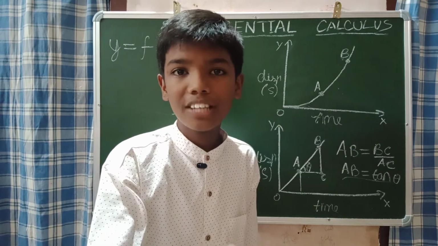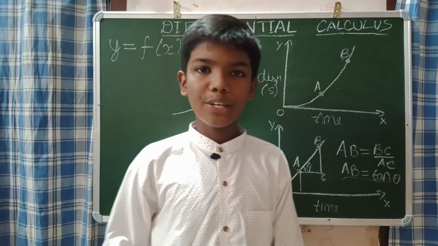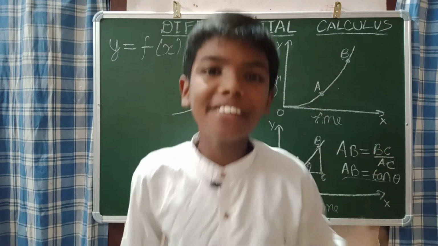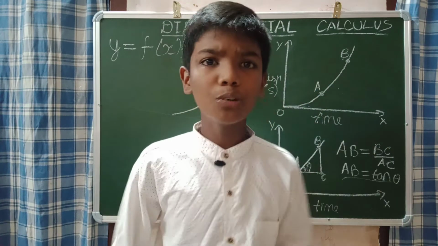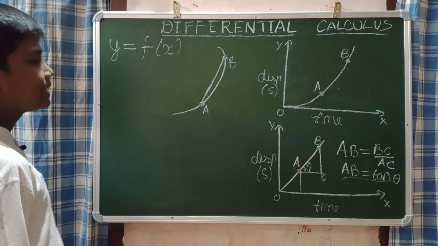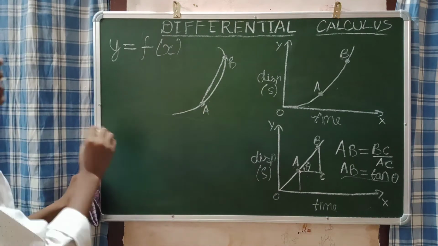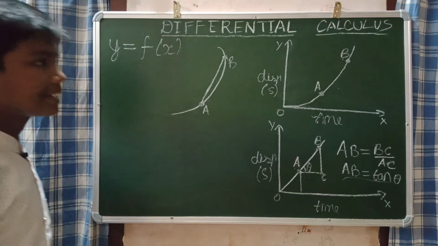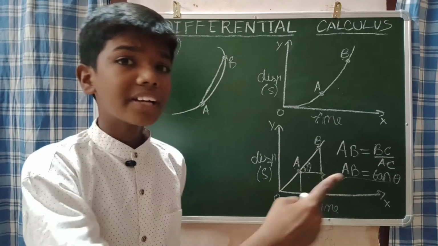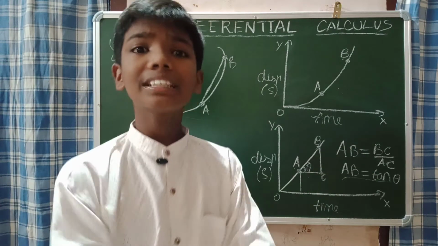That exact value is called an instant value. Finding the instant value is differential calculus. Please understand, differential calculus means finding the instant value.